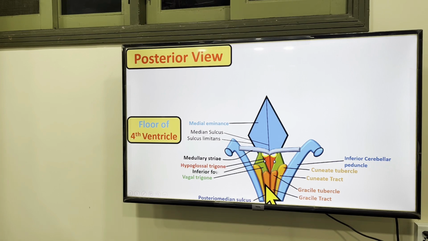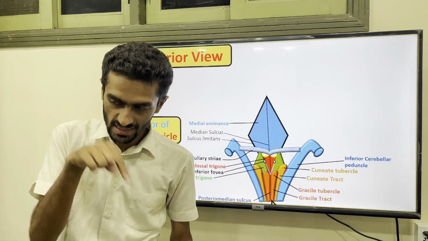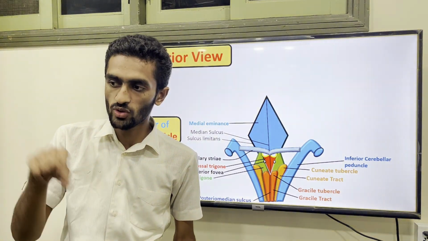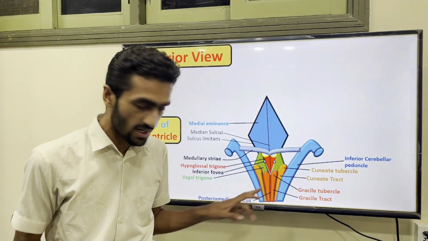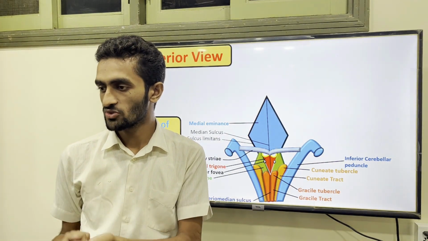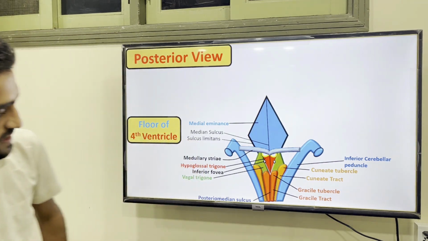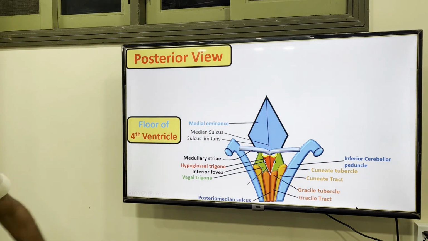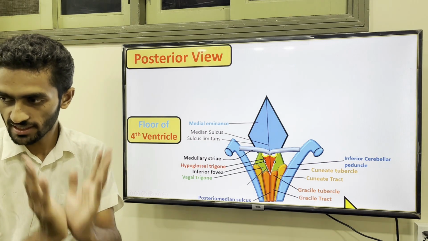In the inferior fovea, and in the pons you will see the superior fovea. Another thing: if you look at the inferior part, they are like a cone or pen nib. So they are forming two sides, or an angle formation. Senior faculty actually ask this: what is this? Just see, you are seeing this side of the inferior angle.